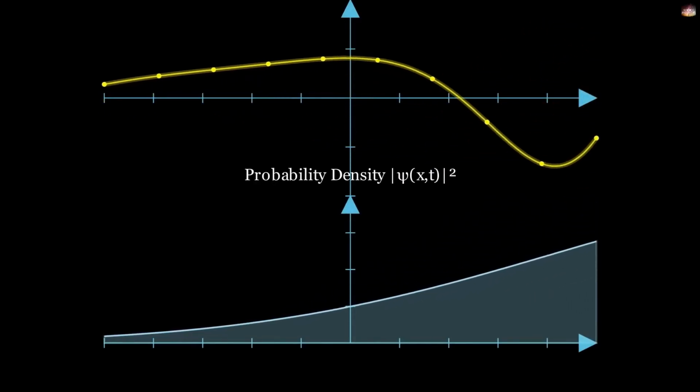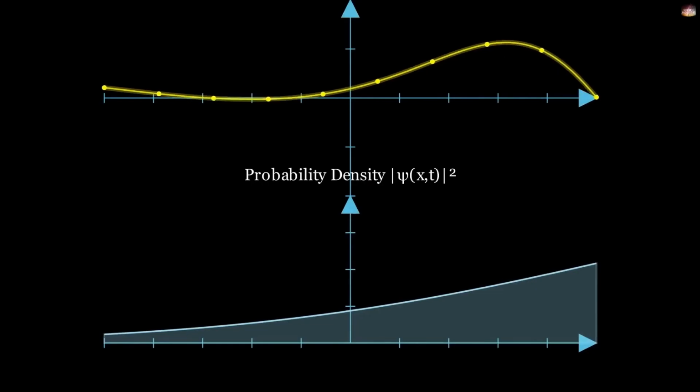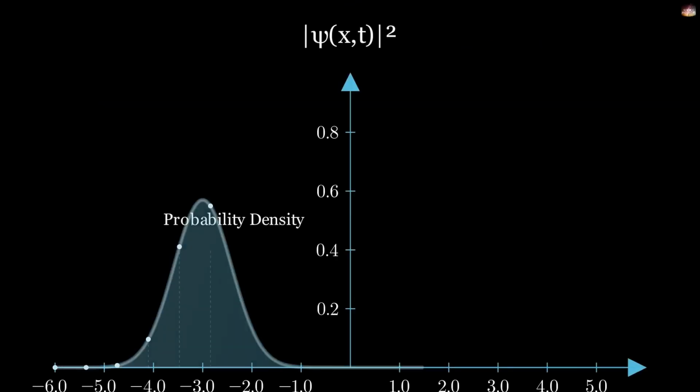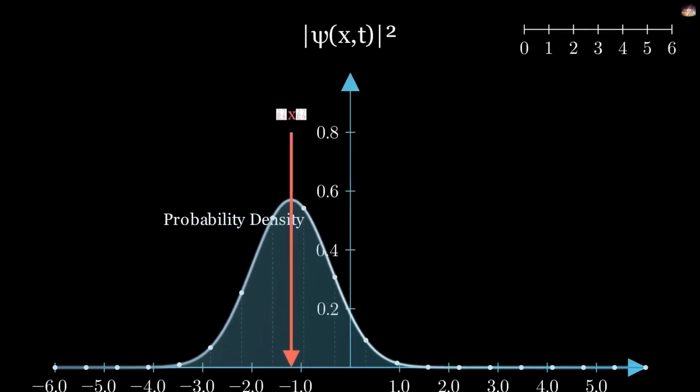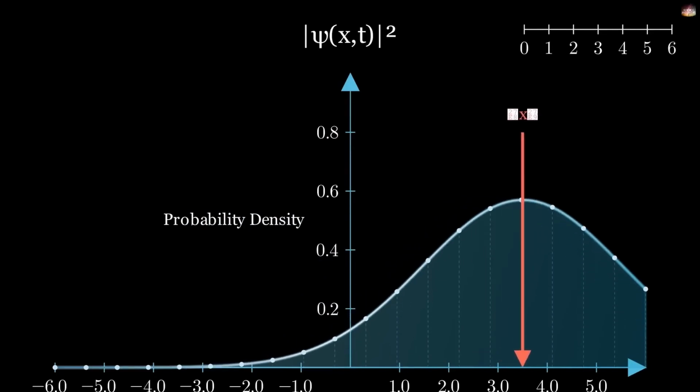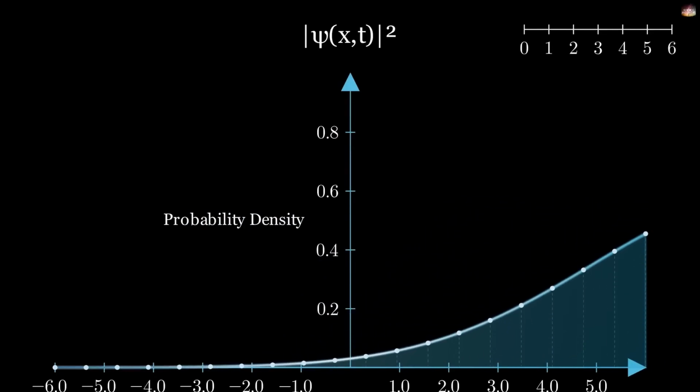But when you ask where something is, you're talking about its exact position. The wave function doesn't tell us the exact position. Instead, it tells us the chances. See, quantum objects are very clever. You can't say exactly where it is unless you measure it. You can only talk about its probability.